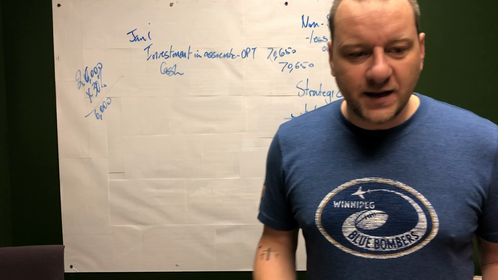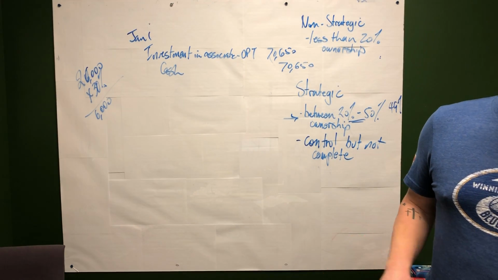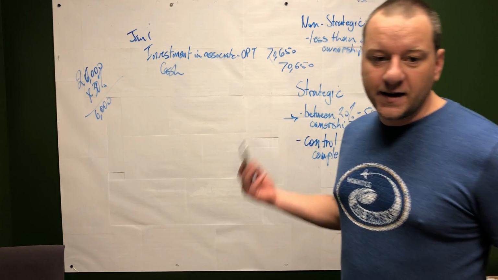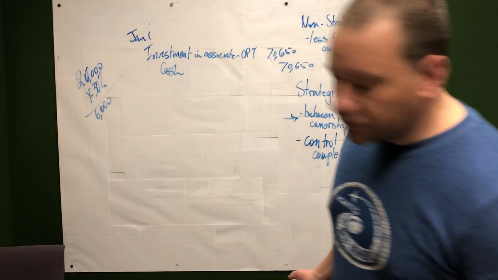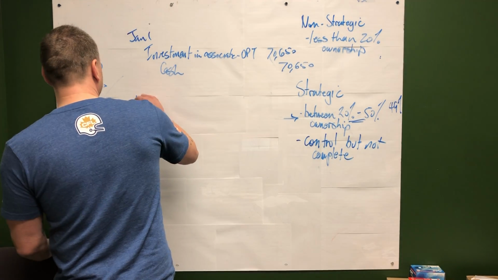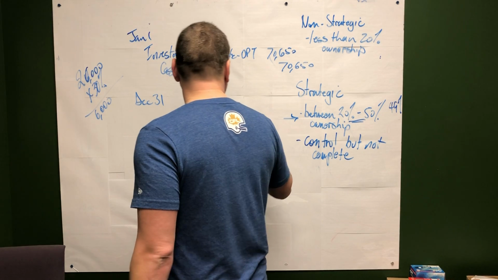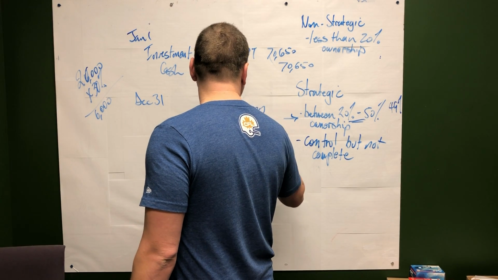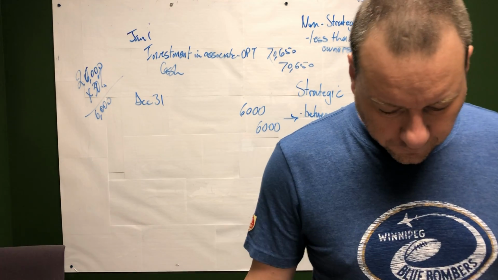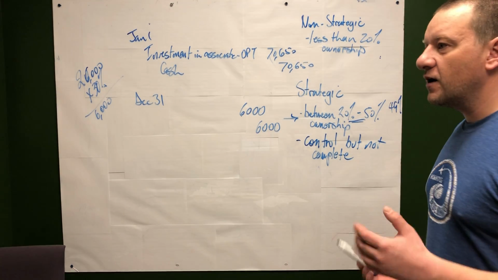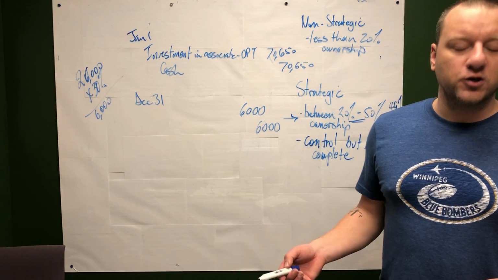So again, we record our purchase. Now, whenever we get dividends or we close out the year, we've got to record an equity adjustment in our books, okay? So December 31st comes along. Debit 6,000, credit 6,000. But what are we debiting? What are we crediting? At the end of the year, before, what we used to do is make a fair value adjustment.